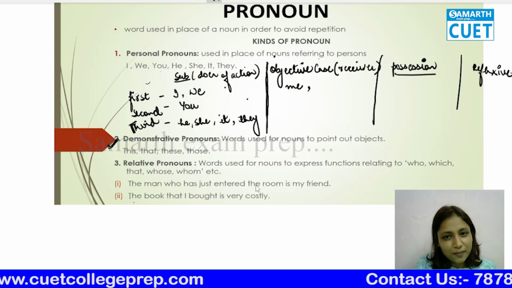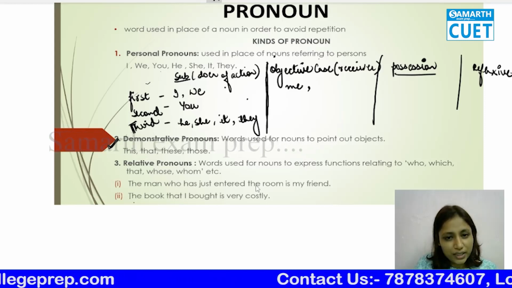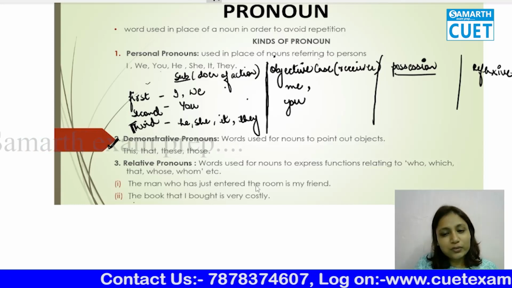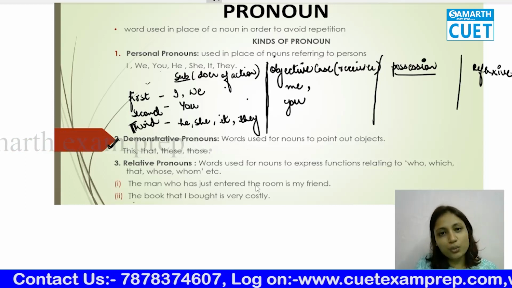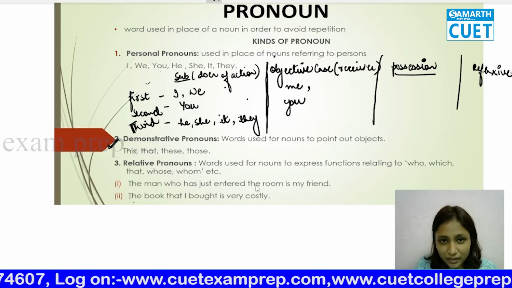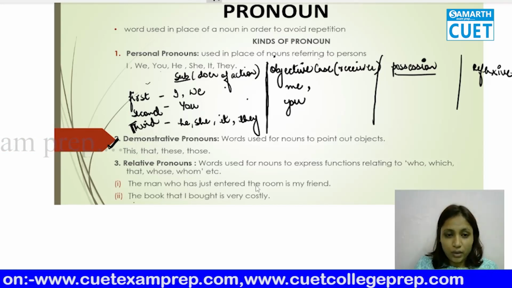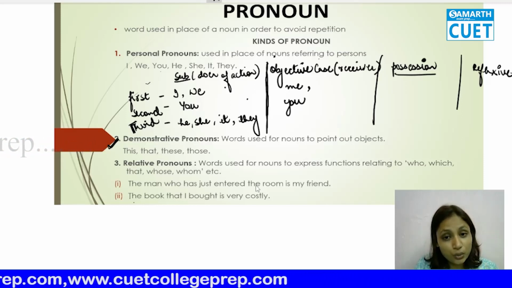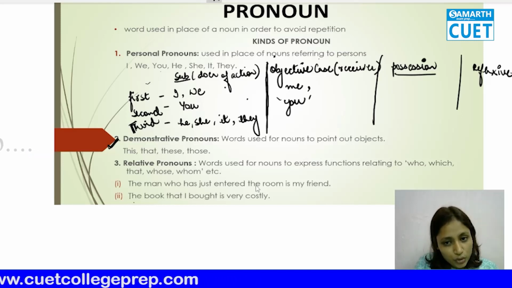You means you will be you only. You for subjective, objective, you. I am talking to you. Again, who's talking? I. And then who's the listener? Who's the receiver of the action? You. But we are still going to use you.